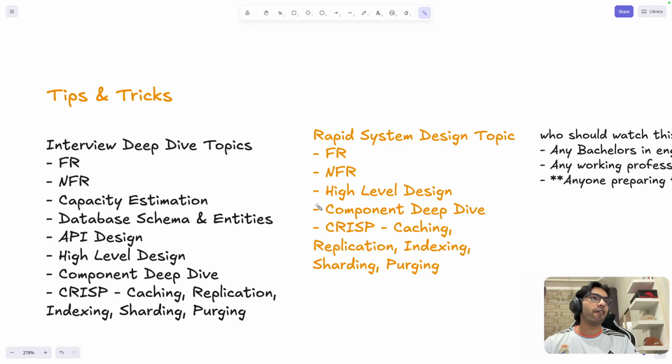In this rapid-fire system design, we are going to discuss functional requirements, non-functional requirements, high level, and then a component deep dive, because these are the things that will be unique. Capacity estimation and API designs will be very similar across all systems, so you don't have to revise these again and again. The crux of any system lies here.